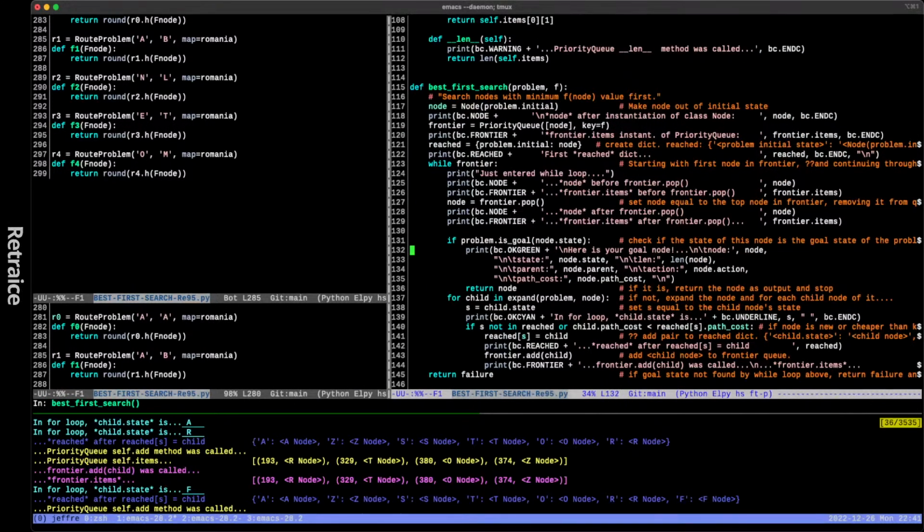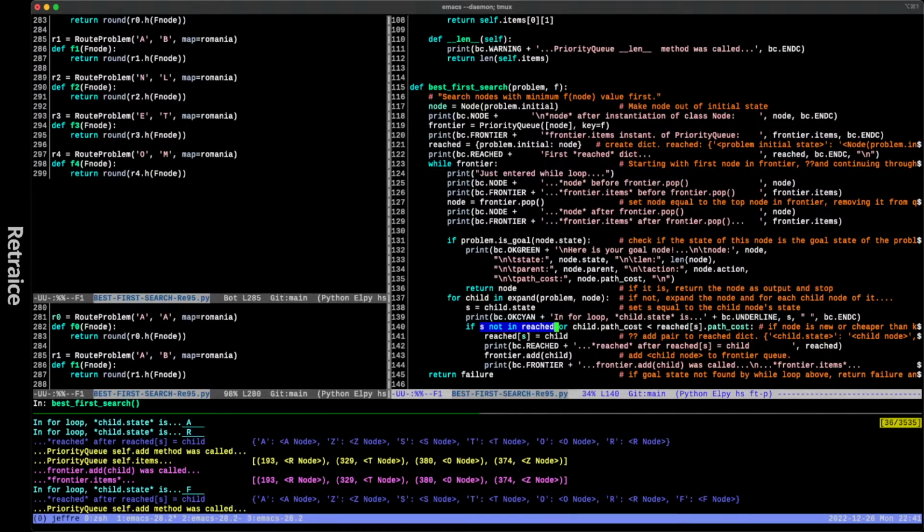If problem is goal, is it that one? No. It's here. If S is not in reached, or the child path cost is less than the value of it having already been reached, then execute the expand. Where is it? No, we've already done the expand above.